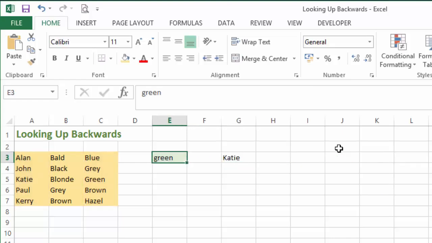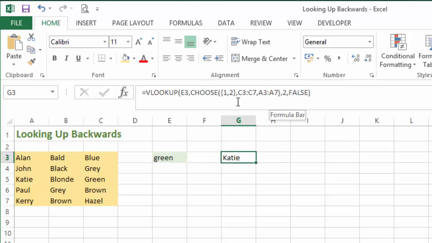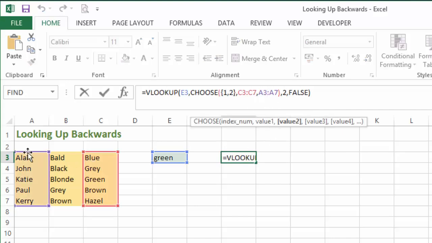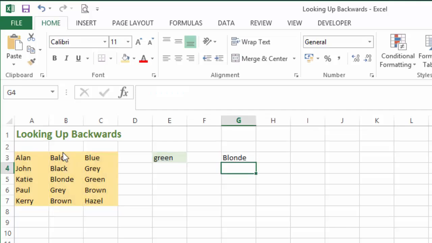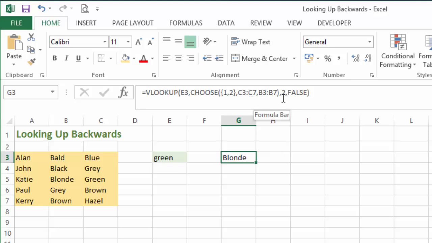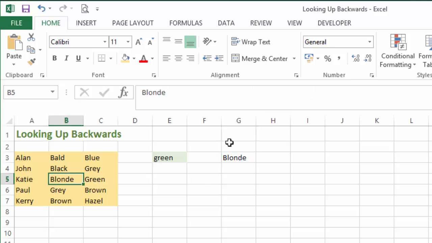So there you go. If we want to know who has green eyes, it's Katie. And it's read from column 2, which in our formula, our column index number 2, our second option, is A3 to A7. So if we were to change that and drag that over to here and then hit enter, we haven't changed the column number, but we do get a different result. We now get blonde because we have now moved column index 2 to range B3 to B7. So now we get the answer blonde because that is in column B.